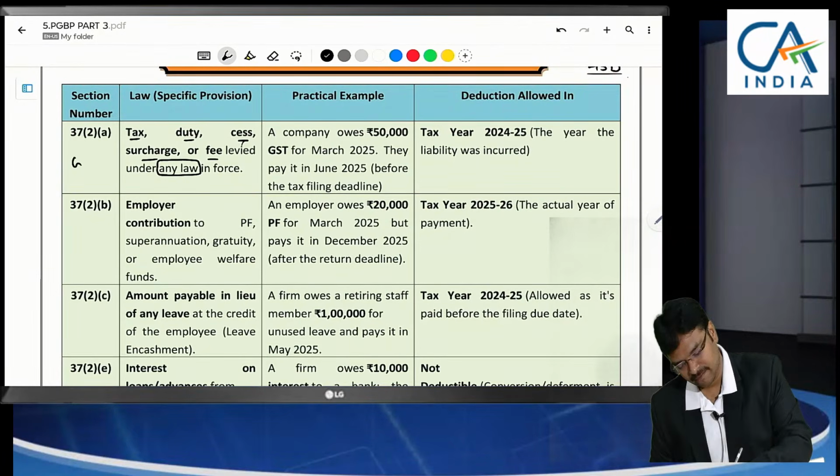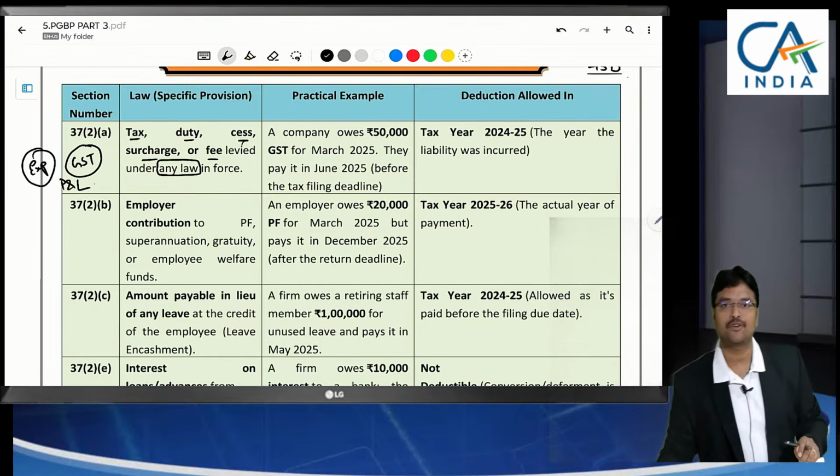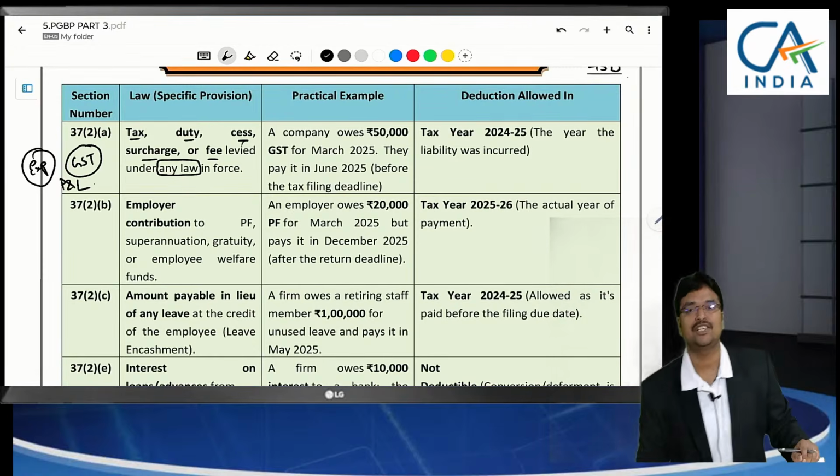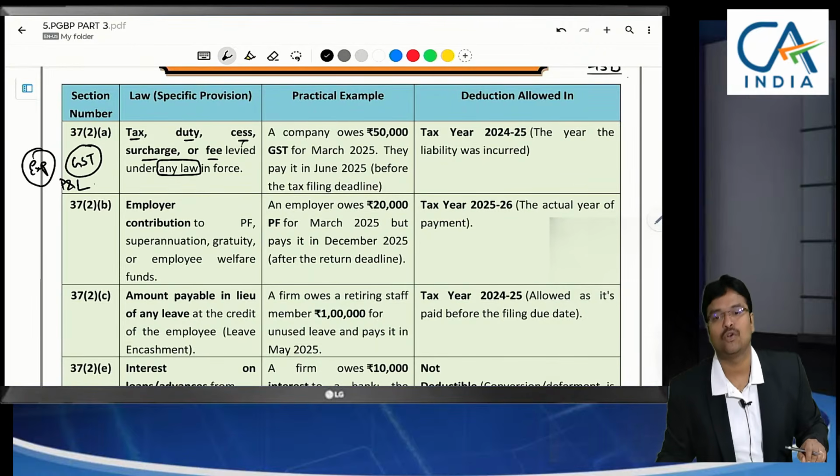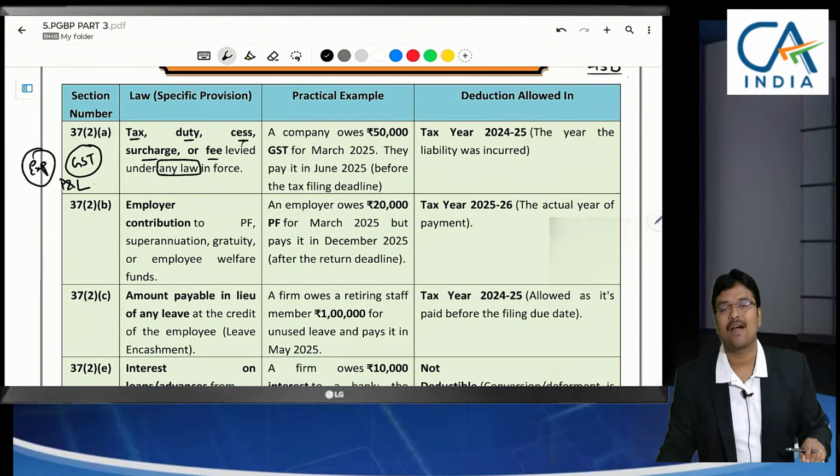First thing, whether GST is an expenditure which is debited to P&L. It's my question. Answer is no. GST is a provision which stands in the balance sheet liability side as a provision, duties and taxes. We are not debiting GST to the P&L account.